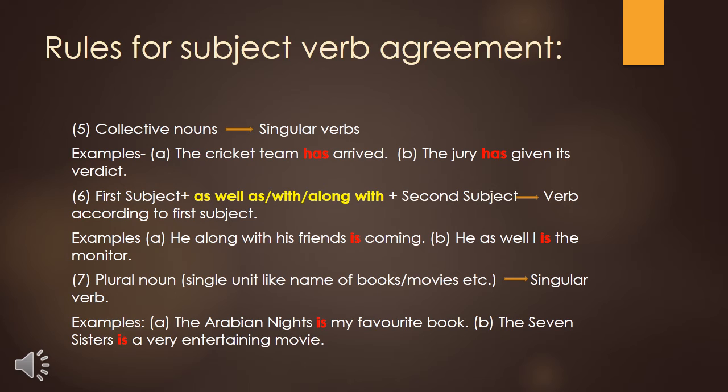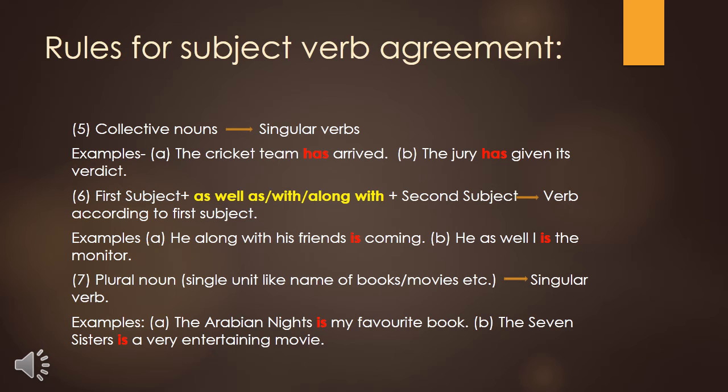Now see rule number 7. Plural noun, single unit, like names of books, movies. When a sentence starts with a subject which seems like a plural, but actually is one unit, it can be the name of any book or movie, etc., then we have to use a singular helping verb in that sentence, because that word seems like a plural, but is a single unit.